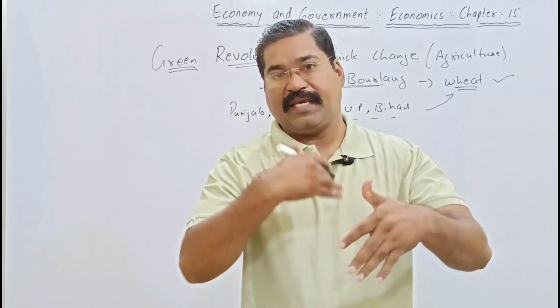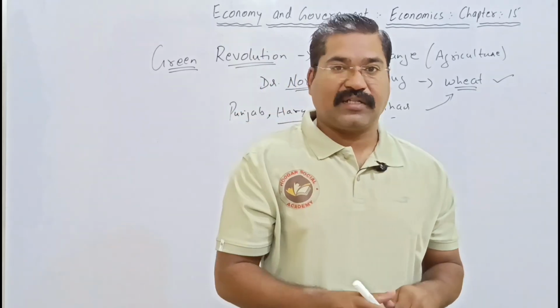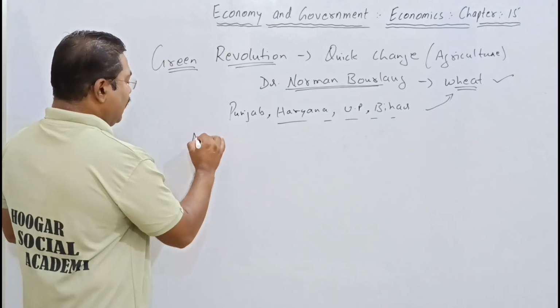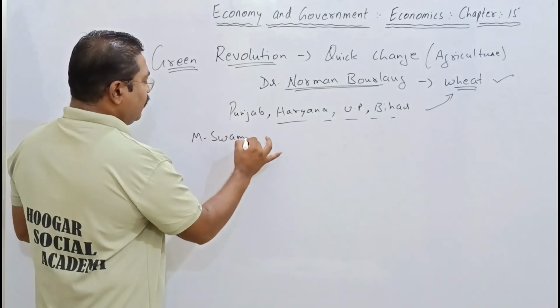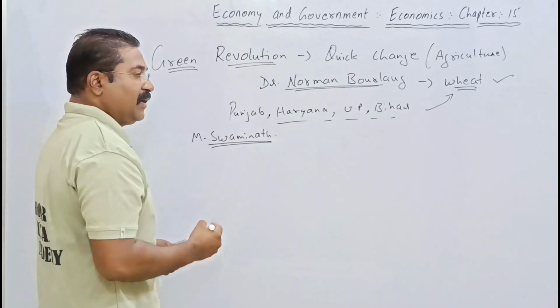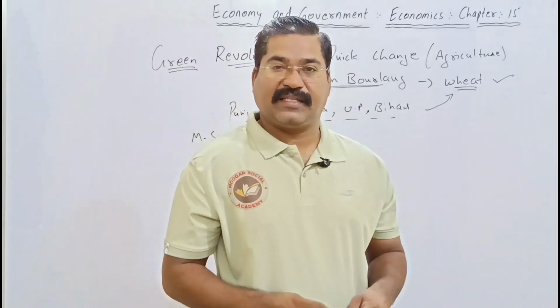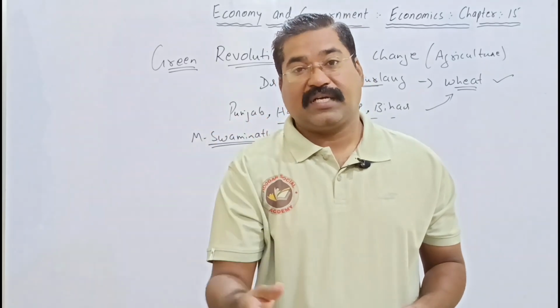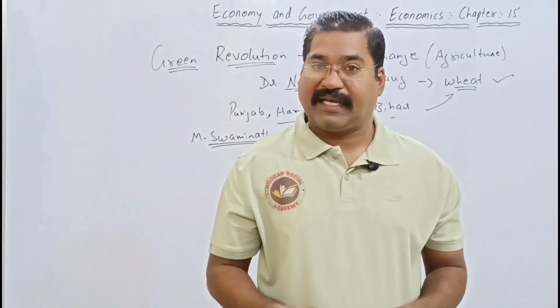Now from here, one person played a very important role, called M. Swaminathan. M. Swaminathan played a very important role in production and in the development of the agriculture sector.